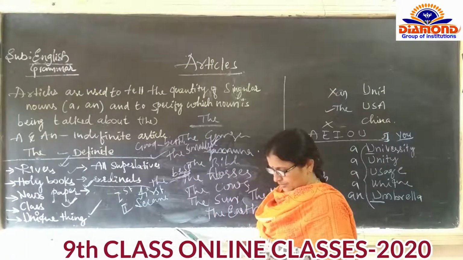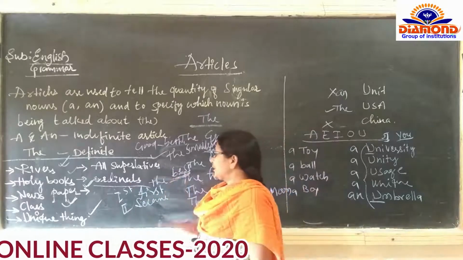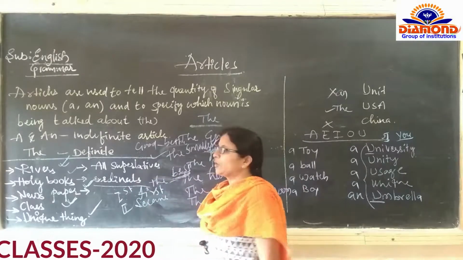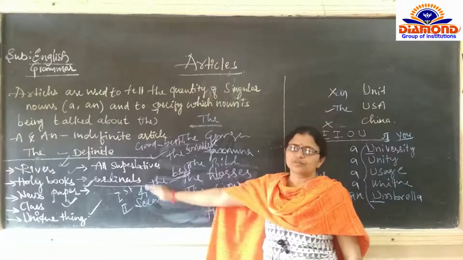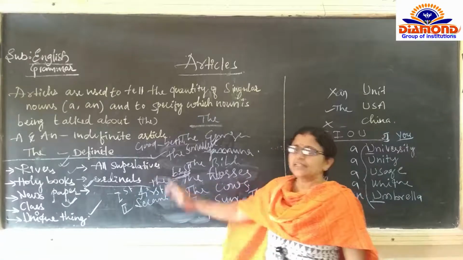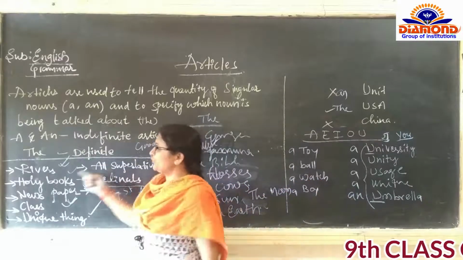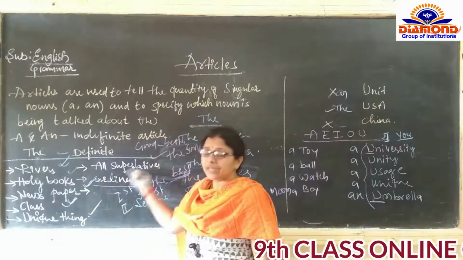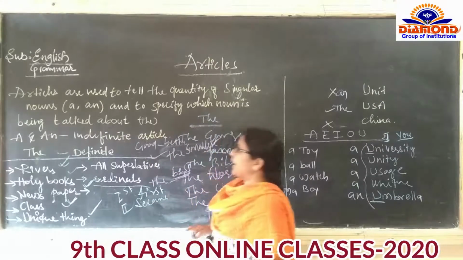Then next one is all the superlative degrees and all the ordinals. It may be third, fourth, fifth, sixth, any number we can call an ordinal. For all these, the must be added.